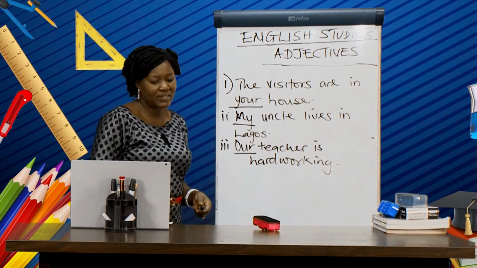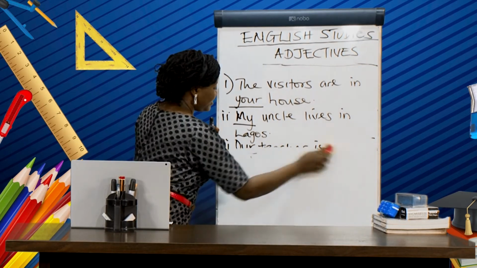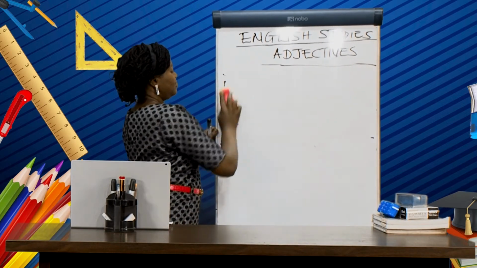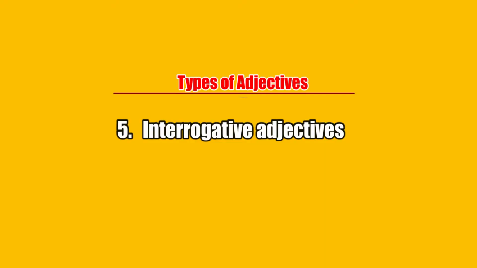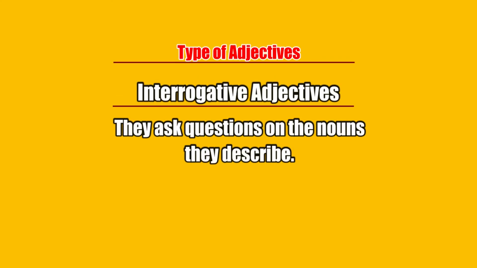We take the next type of adjective, which is interrogative adjective. Interrogative adjectives ask questions on the nouns they describe.